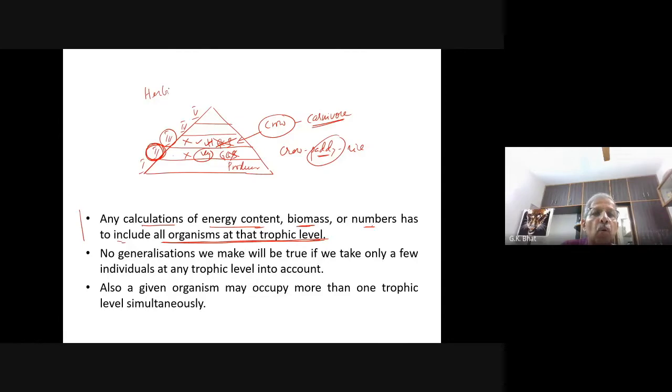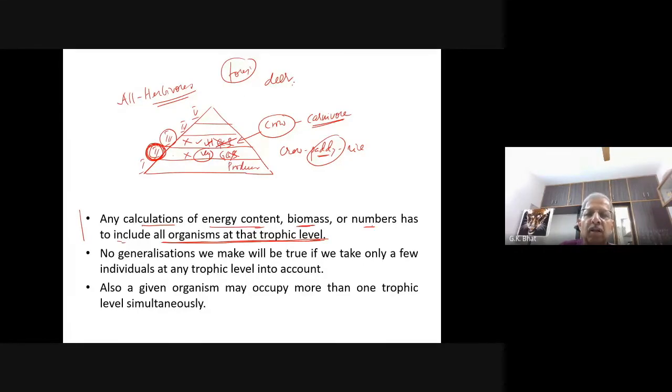It includes all herbivores. You are going to the forest. I am asking you to name the animals which you want to include in the second trophic level. Come on, quick.